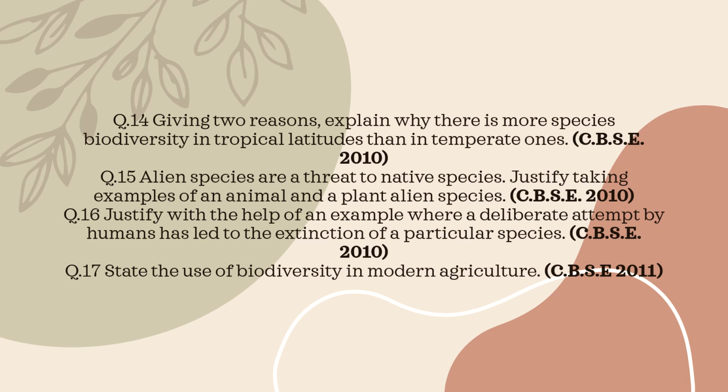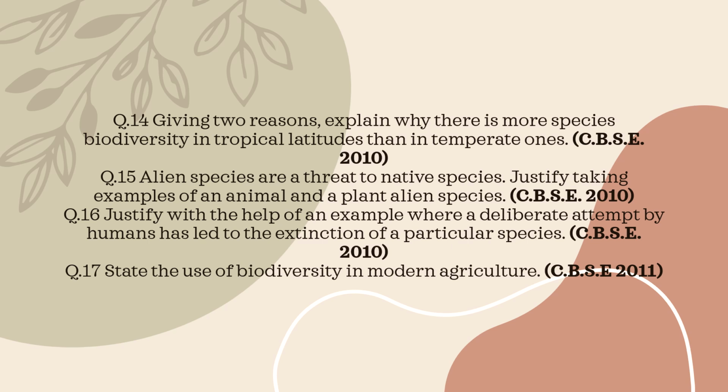Justify with examples. Alien species are organisms introduced into new areas where they do not naturally occur. For example, the animal African catfish, Clarias gariepinus, preys on native fish species and disturbs aquatic ecosystems. As a plant example, Eichhornia crassipes spreads rapidly, chokes water bodies, and reduces oxygen, causing the decline of native aquatic plants and animals.